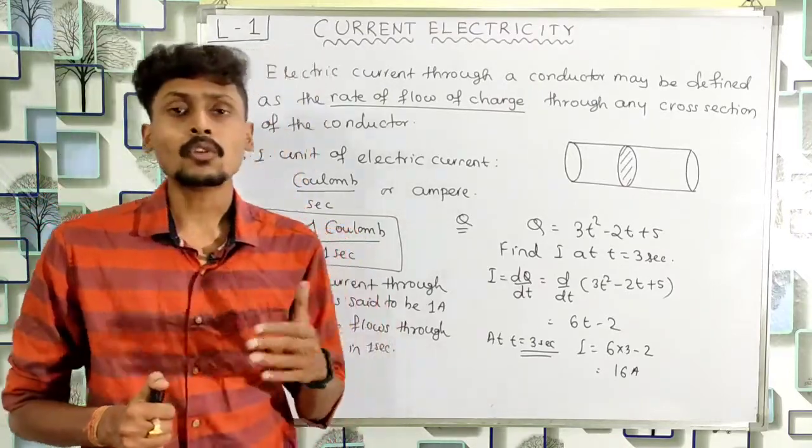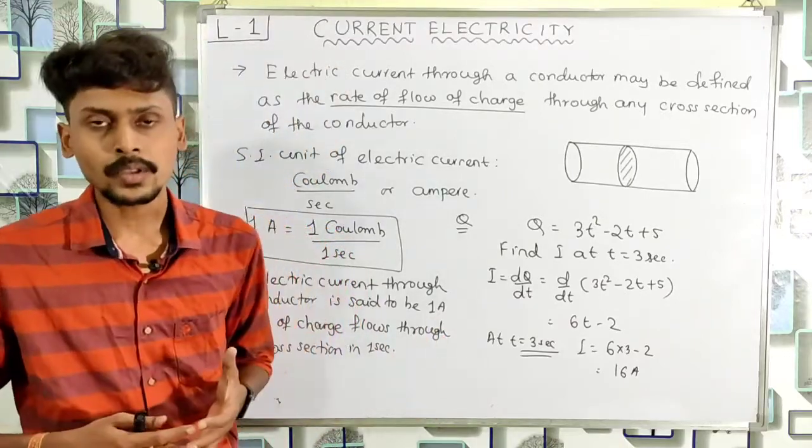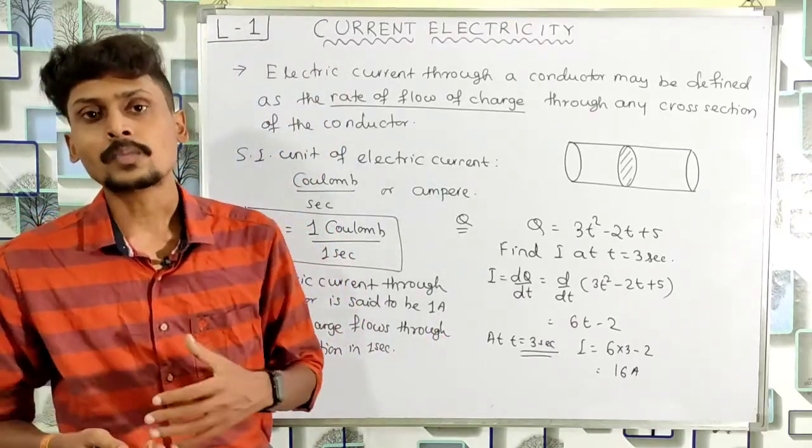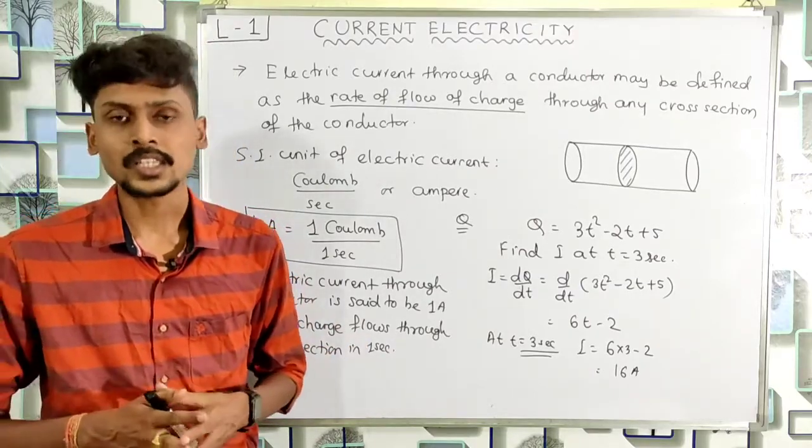So we also have some smaller unit of electric current like milliampere, microampere. So milliampere means 10 to the power minus 3 ampere, and microampere means 10 to the power minus 6 ampere.